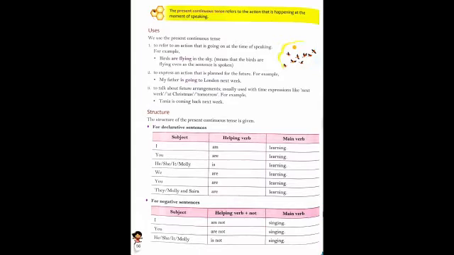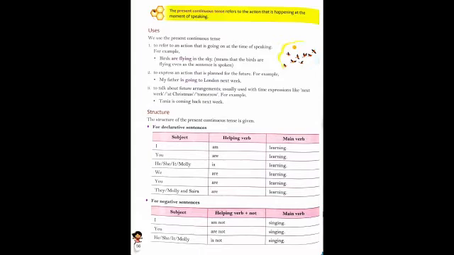With he, she, it we use singular is, because the subject is also singular. You, we, they are plural, so we use the plural verb are.